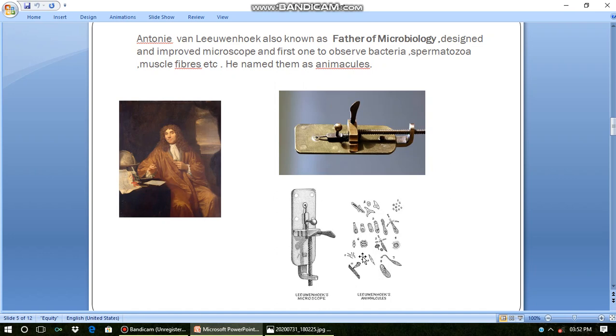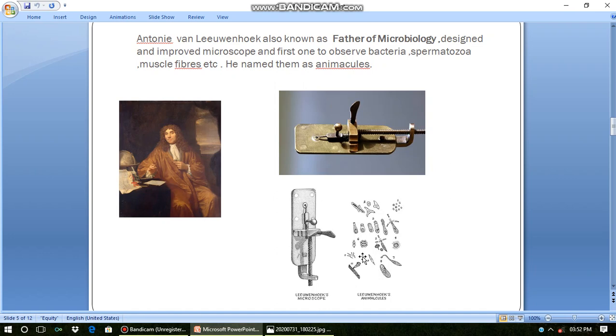He designed and improved the microscope, and he is the one who first observed bacteria, spermatozoa and muscle fibers, and he named them animalcules. The difference between Robert Hooke's discovery and Leeuwenhoek's is that the cells Leeuwenhoek observed under the microscope were living cells.